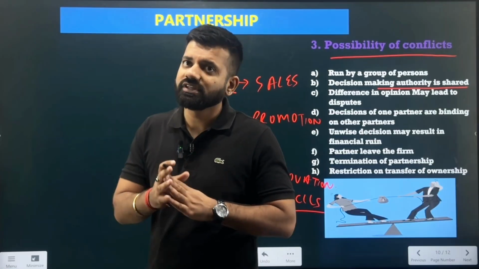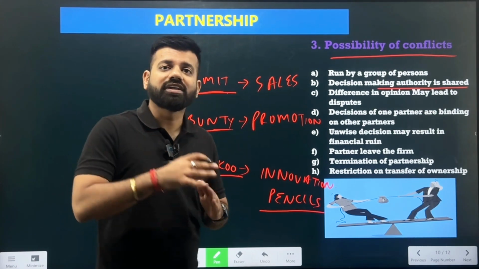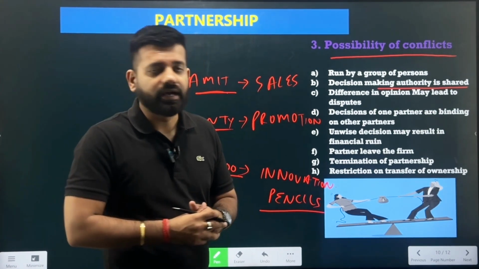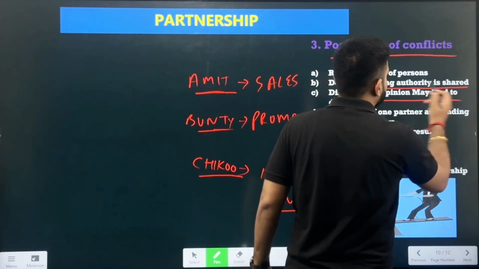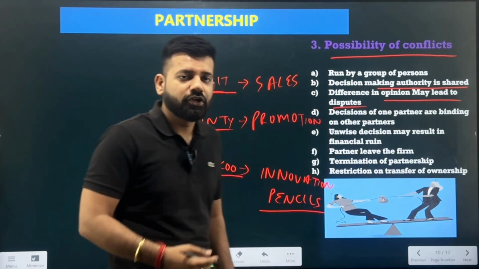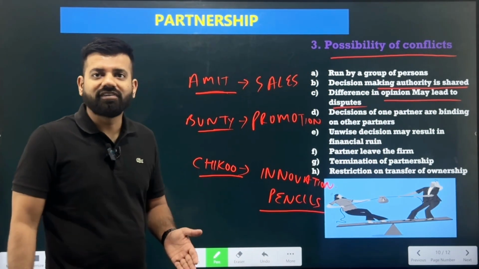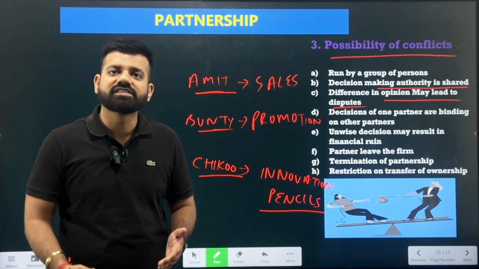Though there is a reduction of the stress which the partners have because they are jointly taking all the decisions, there is also the problem that there can be conflicts and they may not agree to the decisions taken by the other partners. Next, a difference in opinion may lead to disputes. Continuously, if Chiku is coming with innovative ideas for expanding and diversifying the business, but Amit and Bunty do not agree to any of the innovation he is suggesting, he will also lack the enthusiasm and motivation he had for bringing in innovation.